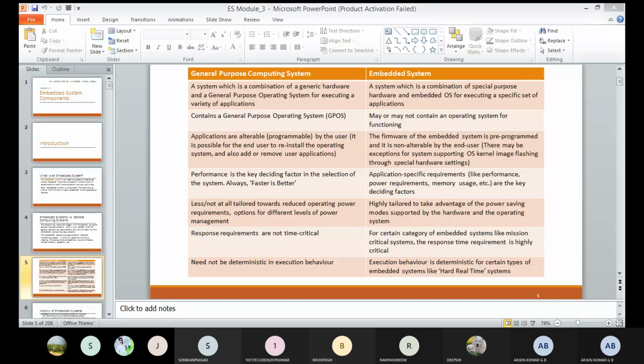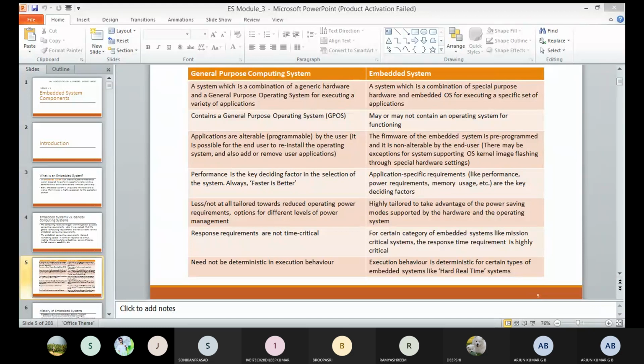Suppose you take an example, a washing machine. The application will already be set; they will set some programming, and we can't alter the program by the user. But in the general purpose computing system, we can alter the application by the user. You can change anything in your system, by using some suitable patch cards or patch programming. That's the one differentiation between the general purpose computing system and the embedded system.